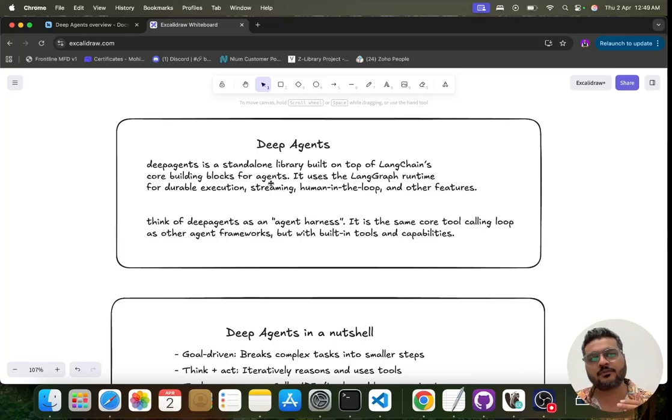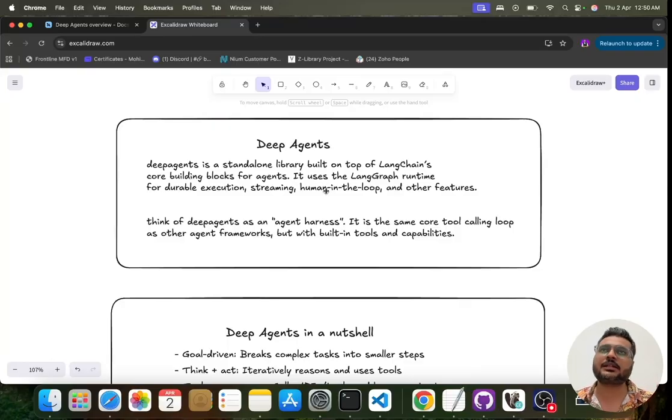So the reason for introducing Deep Agents is that it will be a completely agentic framework for you, where there is very little dependency on you when you are developing, and most of the decisioning and other things the agent itself will take. It uses the LangGraph runtime for durable execution, streaming, human in the loop, and other features.